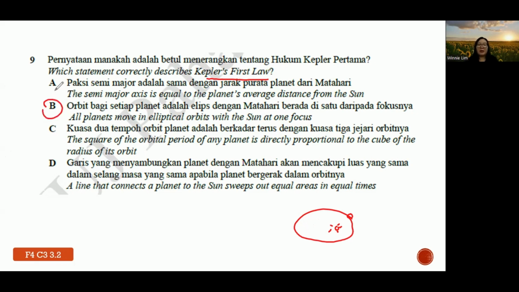And then A has nothing to do with any of the laws. We go through C and D as well. The square of the orbital period is directly proportional to the cube. So this is actually referred to the third law, Kepler's third law. And lastly, D, a line that connects a planet to the sun sweeps up equal areas in equal time. So this is basically the idea of the second law, Kepler's second law. So at least you all recall what Kepler's laws are and try to remember the definitions.